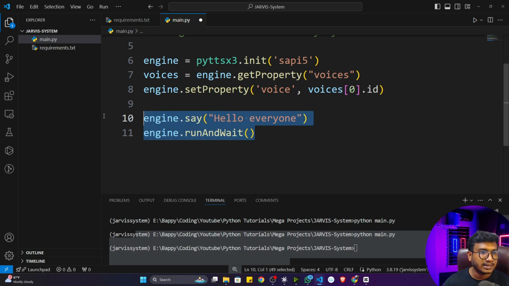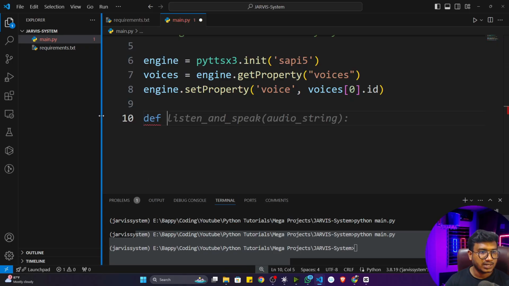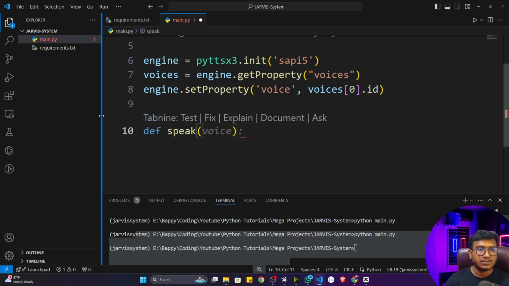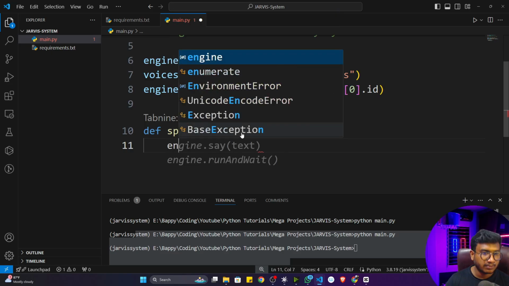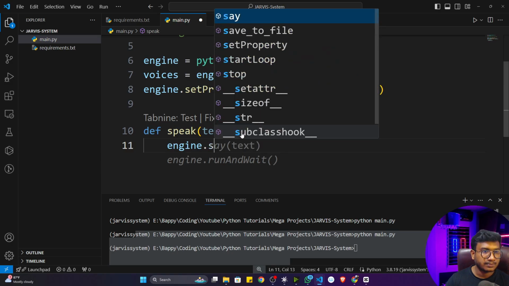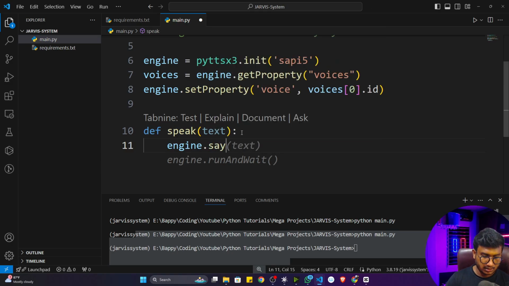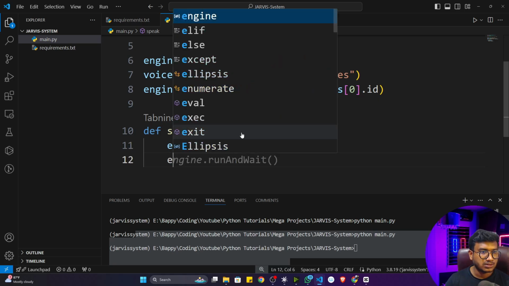So instead of writing like that, I'll just take a function, and I'm going to name this particular function speak. This particular function will take text as an input, and it will convert that particular text to a voice. So here I'll use the same logic, engine.say, and whatever text I'm getting, I will pass inside the say, and I'm going to use run await.